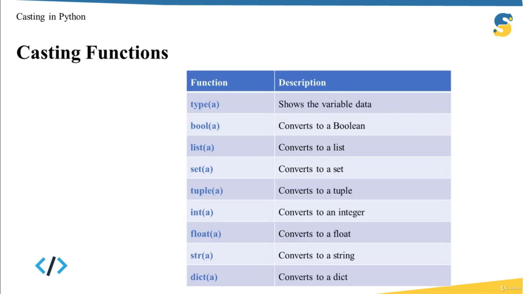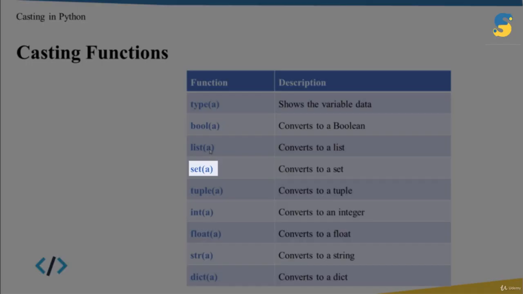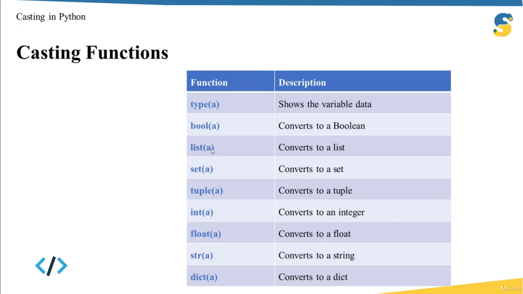Now let's see together the casting functions. I put all of these functions in this table. I will start with the first function, which is not a casting function, but it's useful in this context. It's type, and we already saw this function; it shows the variable data type. After that, the next function is bool, a function that converts any value you pass into boolean. List will convert any value you pass into list. We also have set, tuple, int, float, str, and dict. When I say any value you pass, it's on the condition that it's applicable to convert this value into the corresponding type.